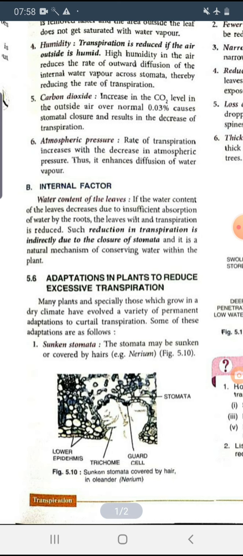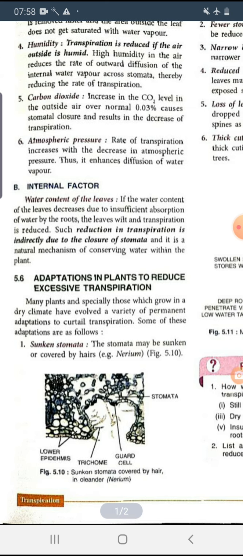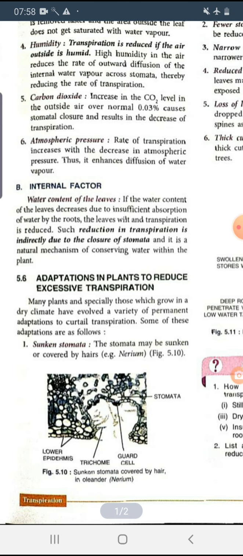First is the shrunken stomata. Okay, so stomata may be shrunken or covered by hair. We can see this kind of adaptation in Nerium. Okay, as you can see in the diagram, the structure of the stomata you have already seen, but here you can see the shrunken stomata. All the stomatal cells become shrunken, so the transpiration will reduce.